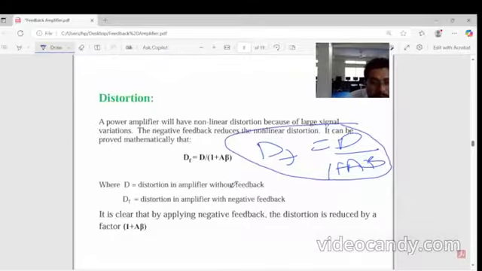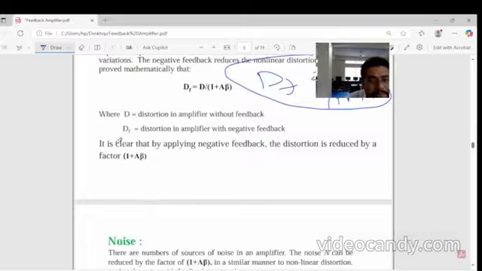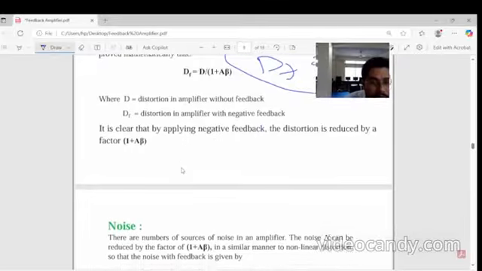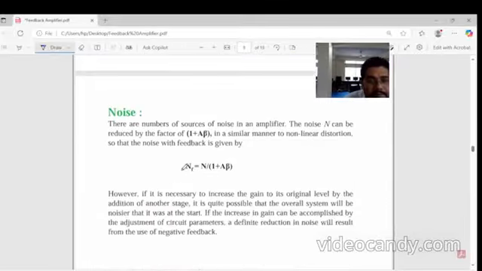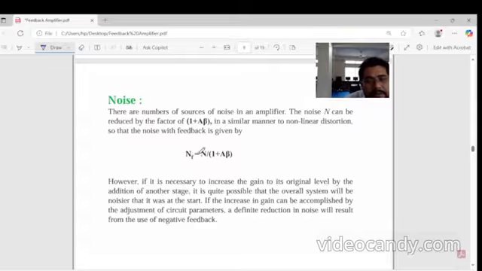D is the distortion of the amplifier without feedback. Df is the distortion of the amplifier with feedback. So it is clear that by applying negative feedback, distortion can be reduced by (1 + A β) times. In a similar manner, noise can also be reduced.